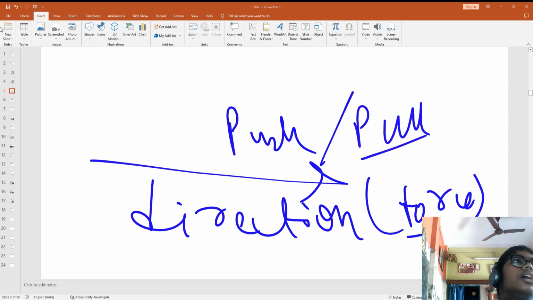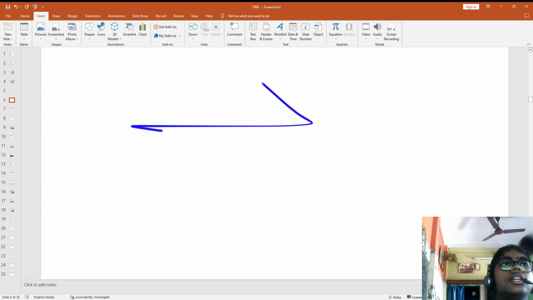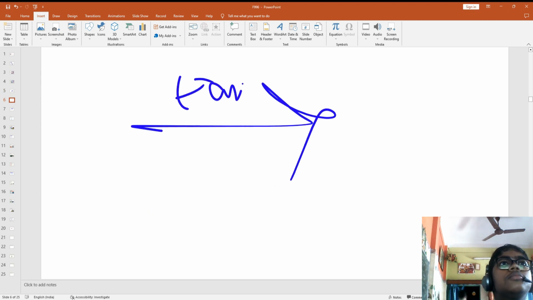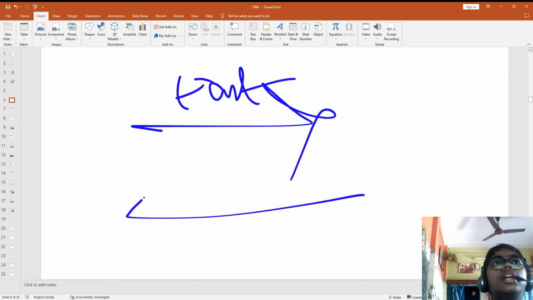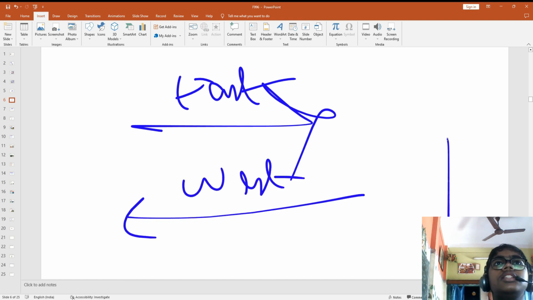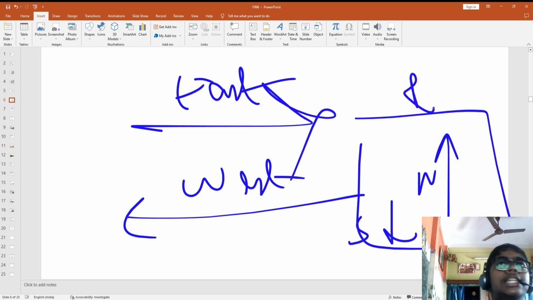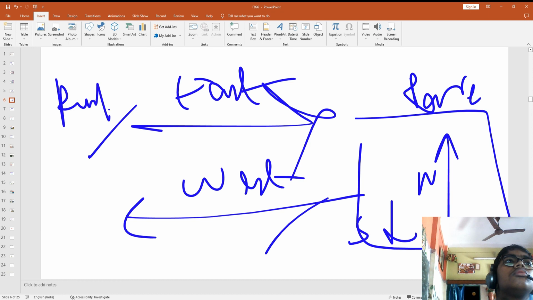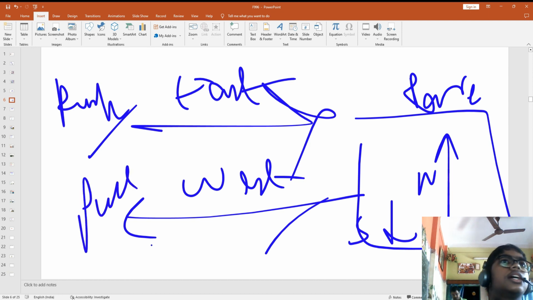Simple, nothing. Like this direction is pushing, and in each direction it is pushing. This direction is west, this direction north, this direction south. North and south is a very rare case. East and west are only push. That is push and pull.